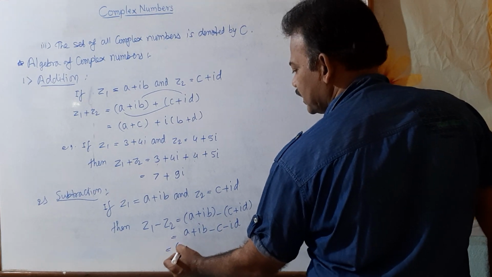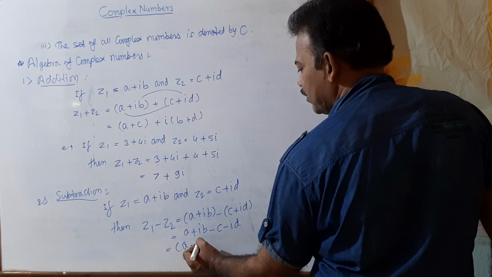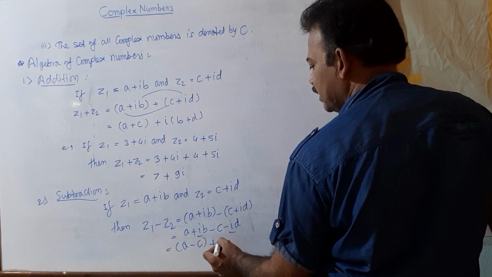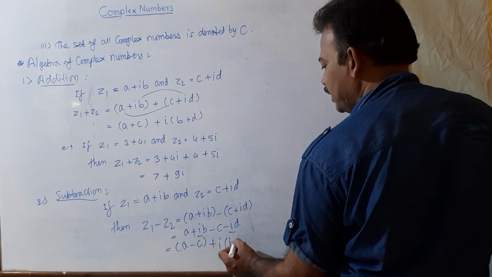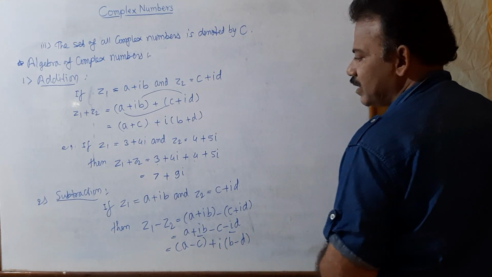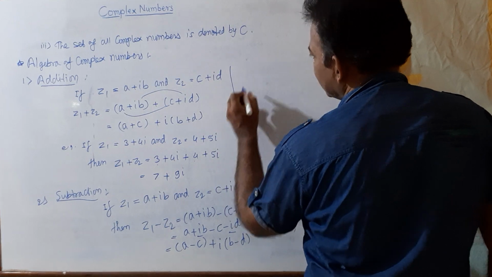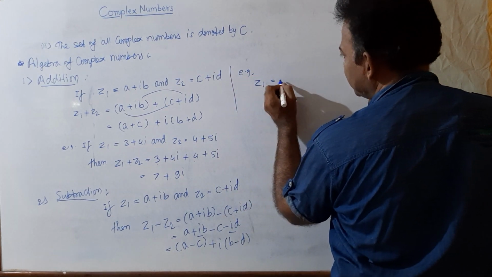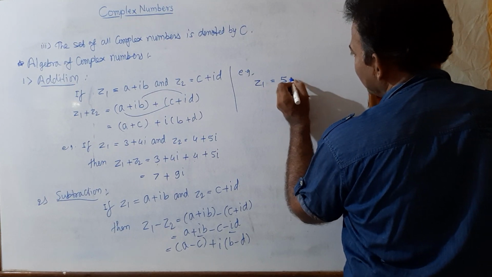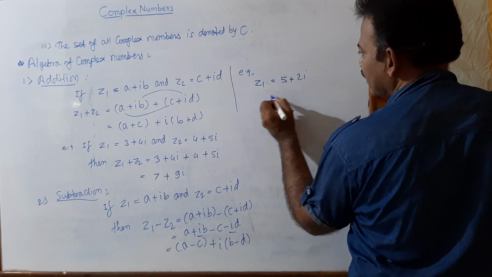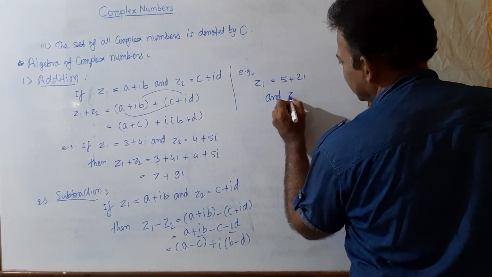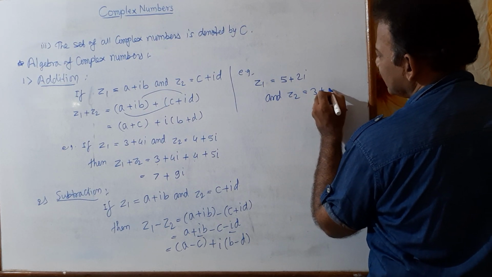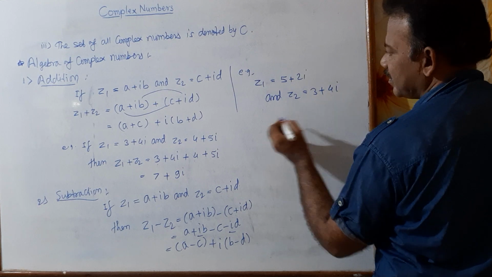Again, combine the real parts, without i, meaning the real part: a minus c in one bracket. From the imaginary part, take i common in a bracket: b minus d. And thus we get the difference of two complex numbers. For example, suppose Z1 equals 5 plus 2i and Z2 equals 3 plus 4i, then